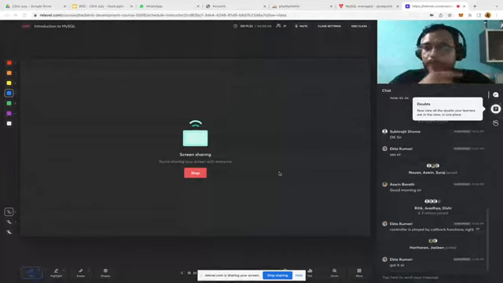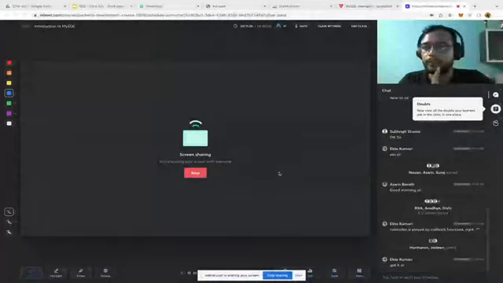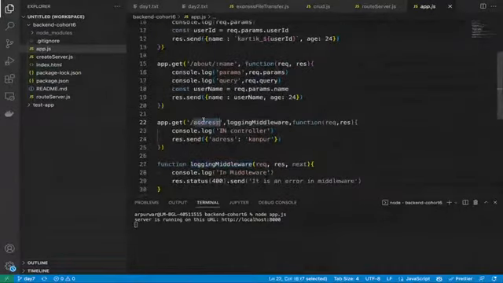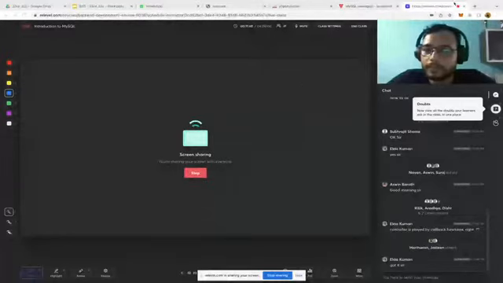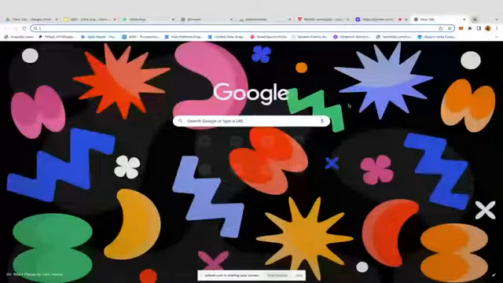Let me show you quickly. Let me run both APIs and you will see in the console that only for the address one the middleware will come. Node app.js. Correct? Our server is running. First we will access the slash address one.